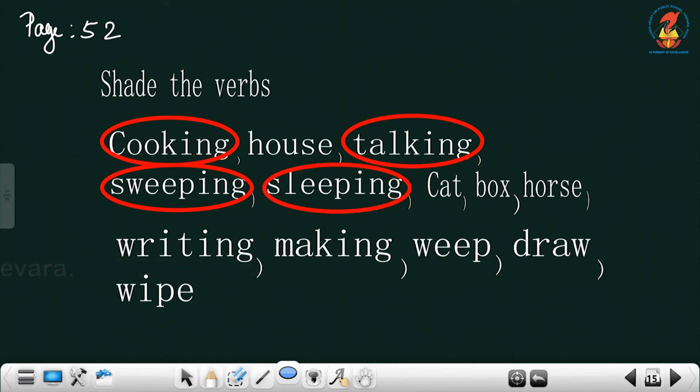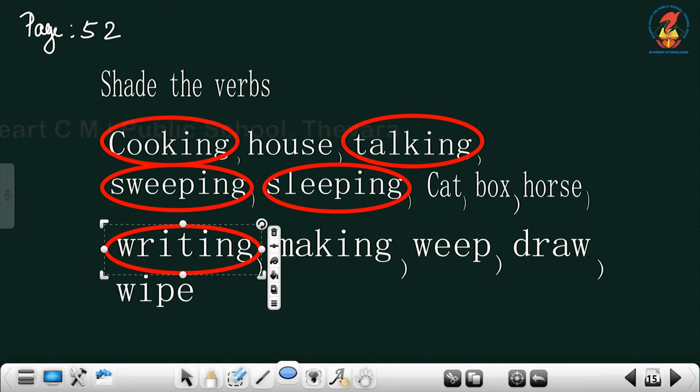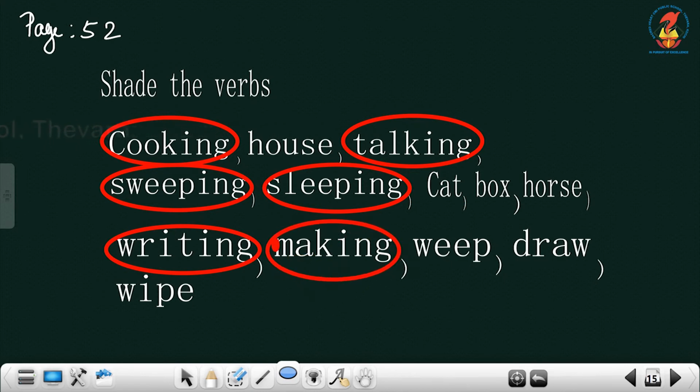What about cat? No, it's a noun. Cat is a noun. Box? No, it's the name of something. Box is also a noun. What about hose? Hose is also a noun. It's not a verb, it's not an action. Cat, box and hose are not any actions. What about writing? Yes, it's an action word. It's a verb. What about making? Yeah, another one. Making.